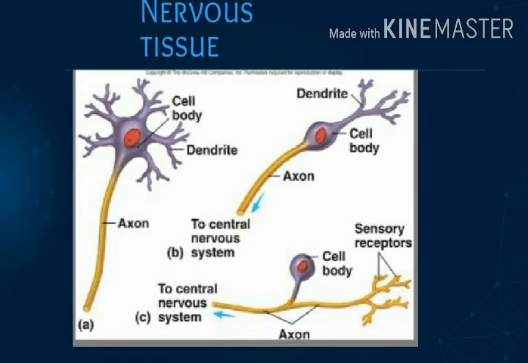First, neurons. A neuron is the longest cell of the body and is the structural and functional unit of the nervous system. Second, neuroglia. These are non-nervous irregular cells present between the neurons in brain, spinal cord, ganglia and retina of eye.